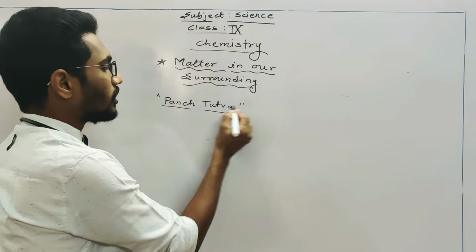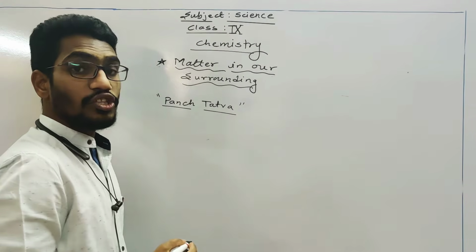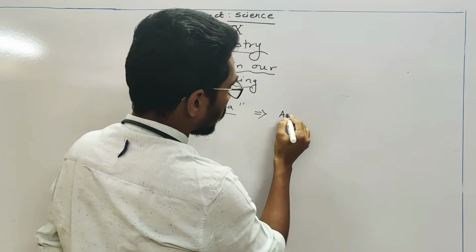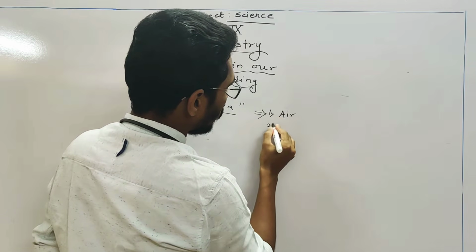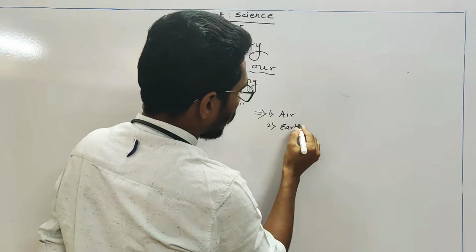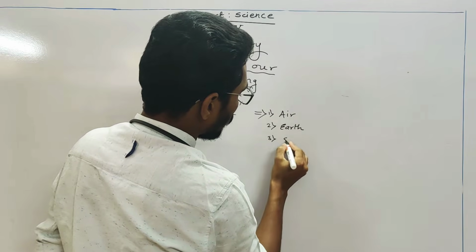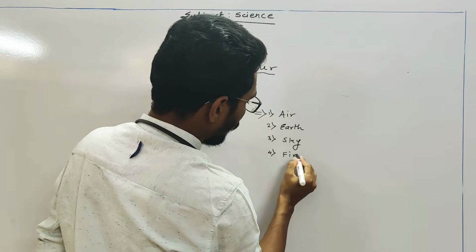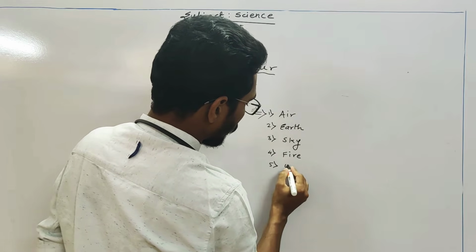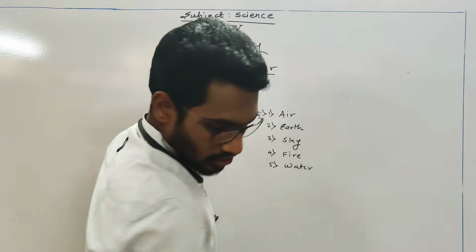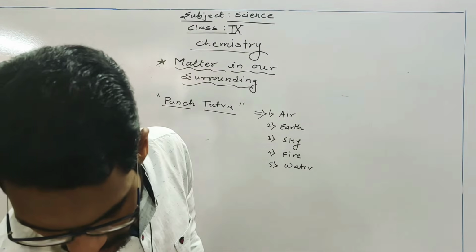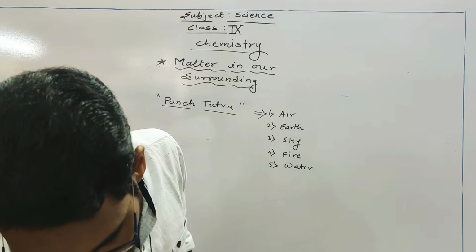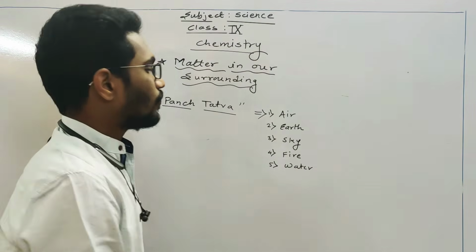They use the term in Sanskrit, that is Pancha Tattva. And these Pancha Tattva are nothing but air, earth, sky, fire and water. These are nothing but the 5 basic elements: air, earth, fire, sky and water.